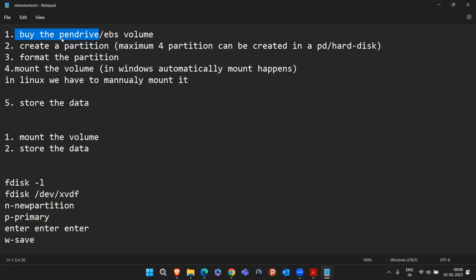But in the real world, this is not actually happening. Whenever you buy a pen drive from a company like SanDisk, HP, Dell, or Samsung, they have already created a partition on it and already formatted that partition. Why do I say this? There are two reasons. If Samsung or SanDisk told the customer, after buying the pen drive you have to create a partition and format it,